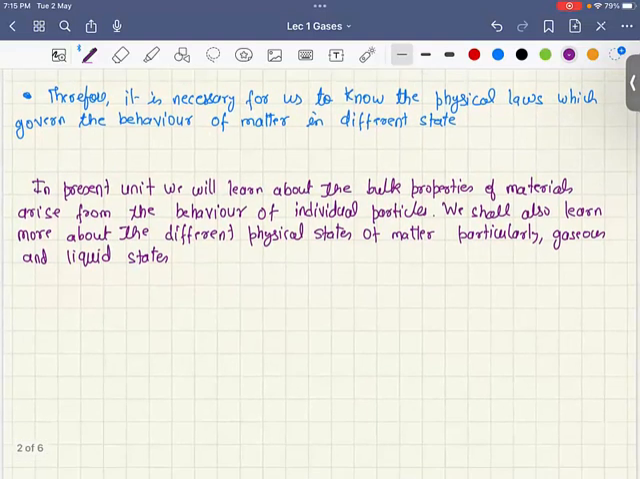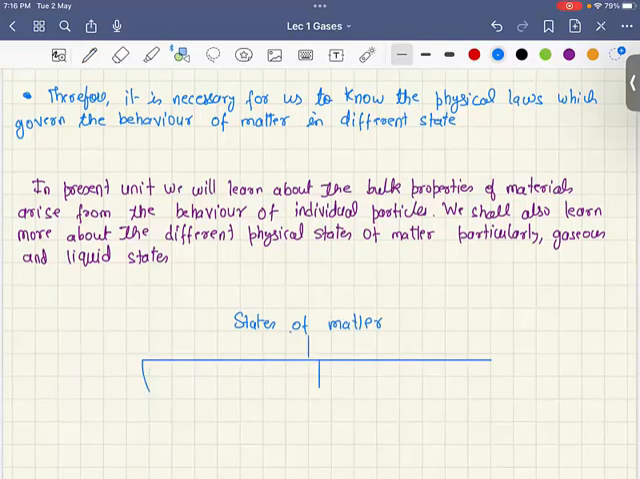As we all know, there are three states of matter, which are solid state, liquid state, and gaseous state. Matter exists in three different physical states, namely solid, liquid, and gaseous state. Let us start with the states of matter. Mostly we say the states of matter are three types. First is solid state, second is liquid state, and the third is gaseous state.